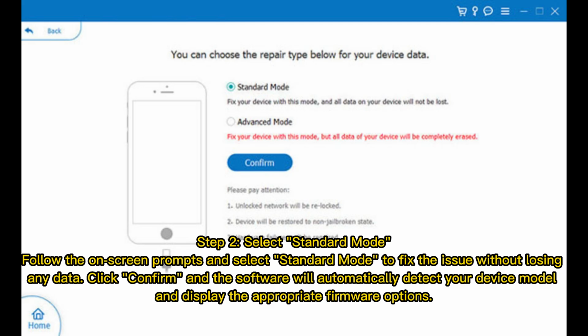Step 2. Select Standard Mode. Follow the on-screen prompts and select Standard Mode to fix the issue without losing any data. Click Confirm, and the software will automatically detect your device model and display the appropriate firmware options.